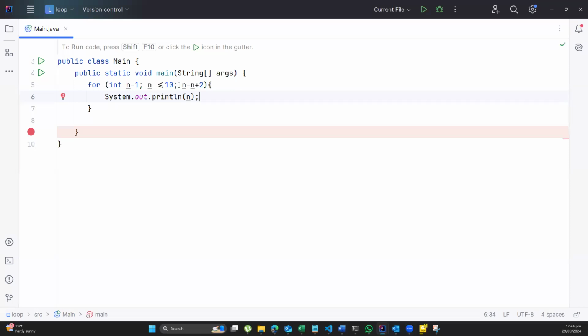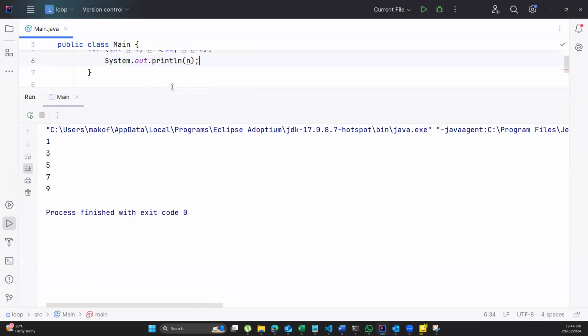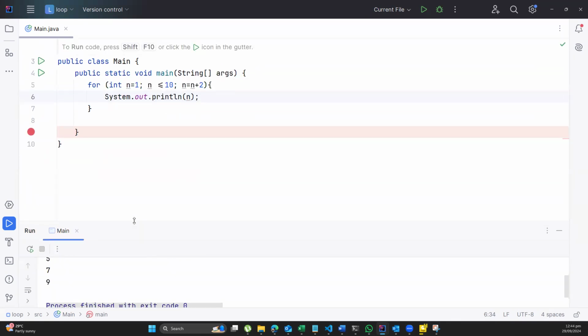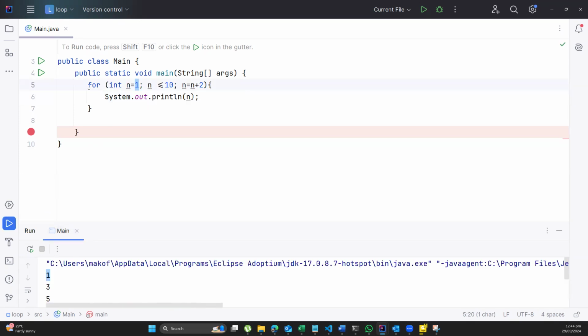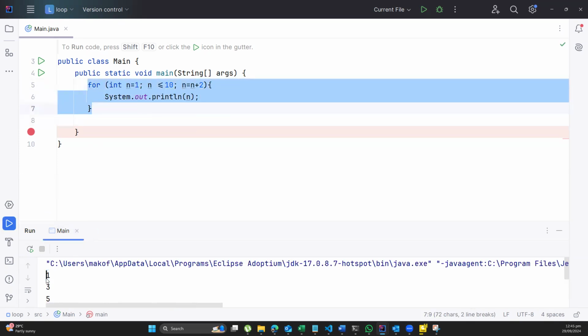And then I'll click on the run button over here. So down here in the run activity, I'll see 1, 2, 5, 7, 9. That means that my program is starting at 1. So you can see that it starts at 1. So for the first 10, n is equal to 1.